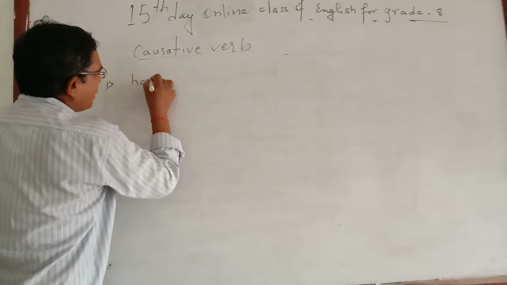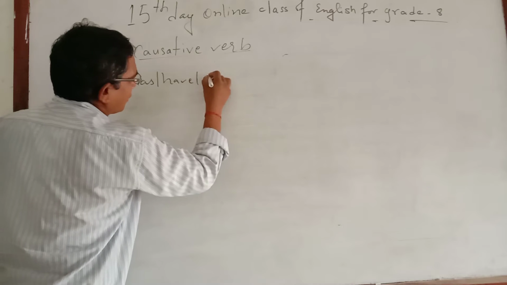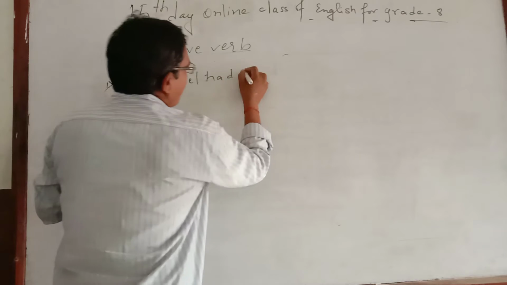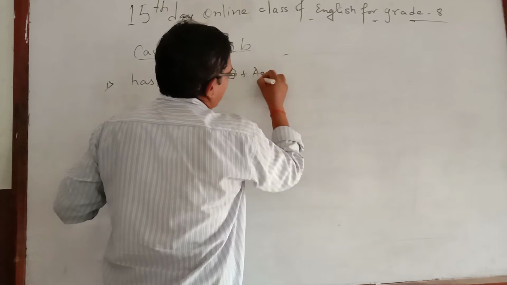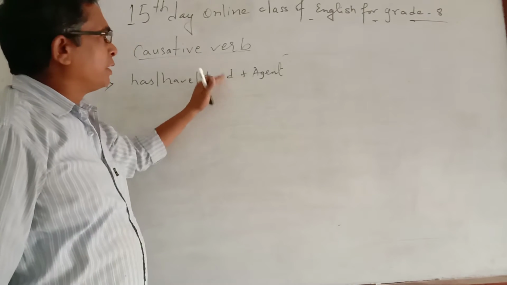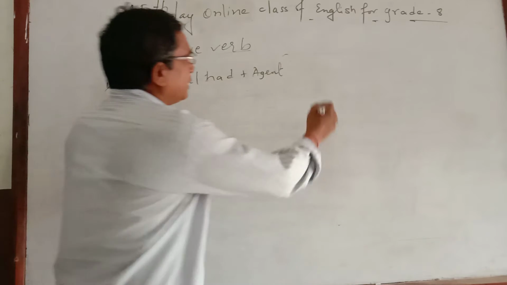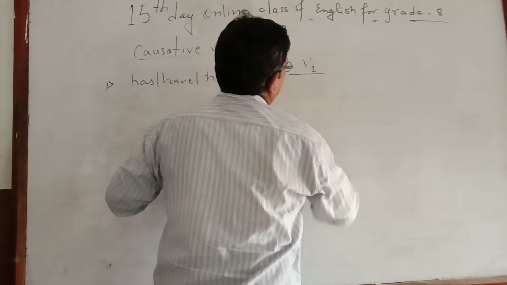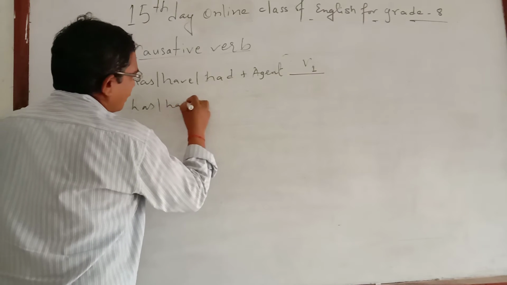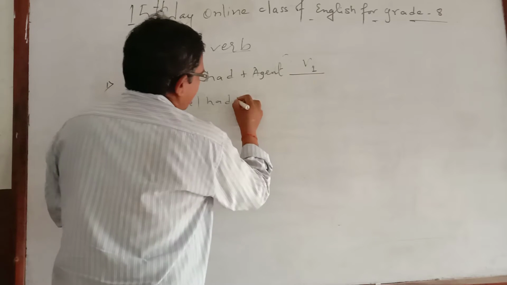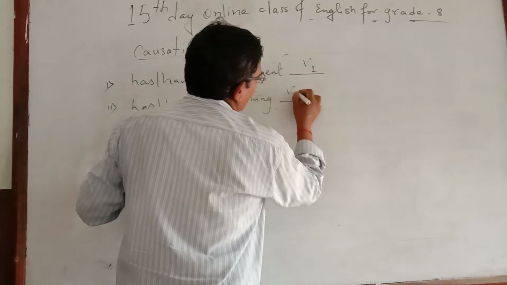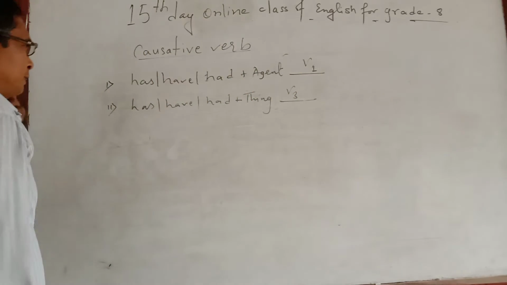First, there may be has, have or had plus agent. I mean to say, after has, have or had, if there is an agent, then the answer will be verb 1. Similarly, after has, have or had, if there is a thing, then the answer will be verb 3, I mean past participle.